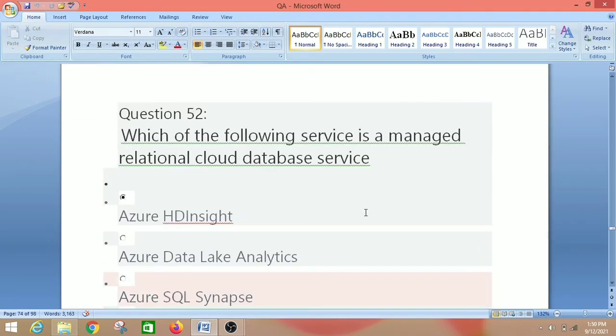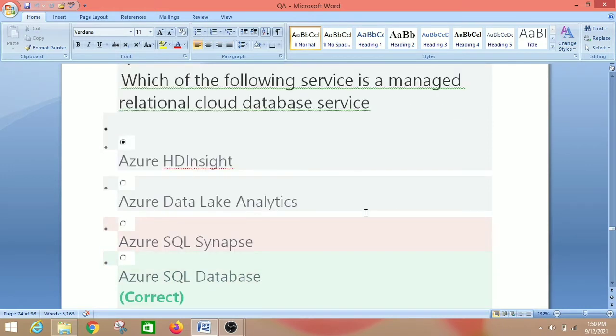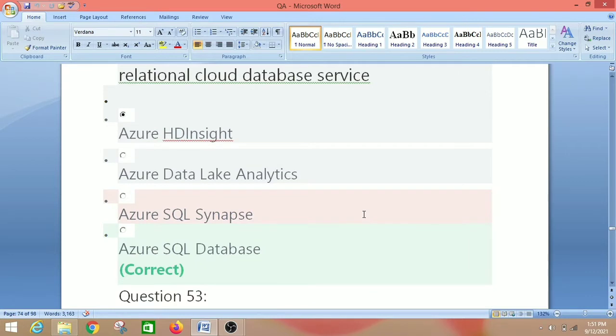Which of the following services is a managed relational cloud database service? So we have four options: Azure HDInsight, Azure Data Lake Analytics, Azure SQL Synapse, Azure SQL Database. The right answer is Azure SQL Database, because Azure SQL Database is a general purpose relational database as a service.